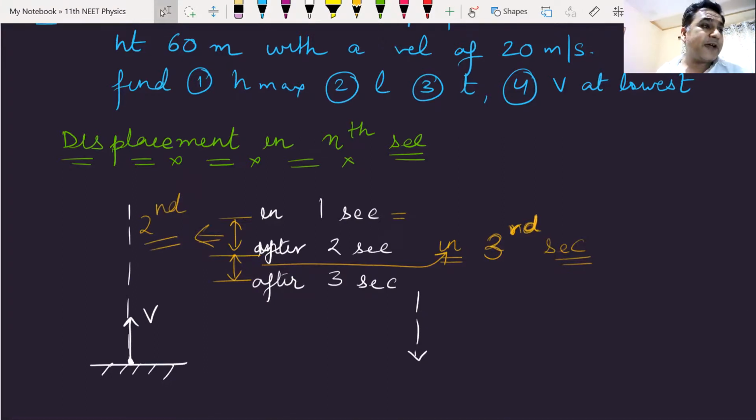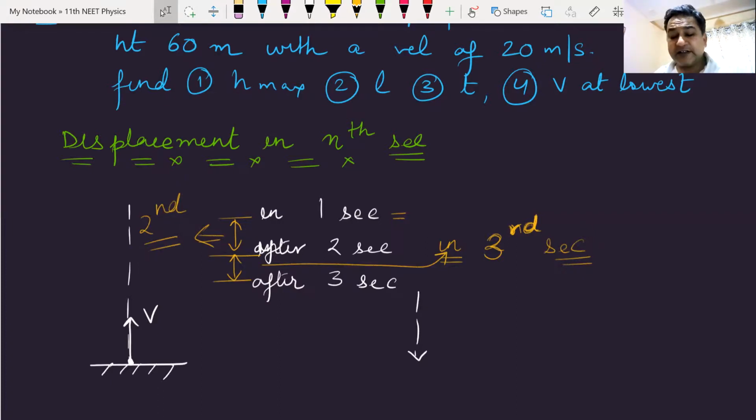Yes. So if you have to find the displacement in the second, you must find the displacement that has occurred in 2 seconds and subtract the displacement in 1 second from that.